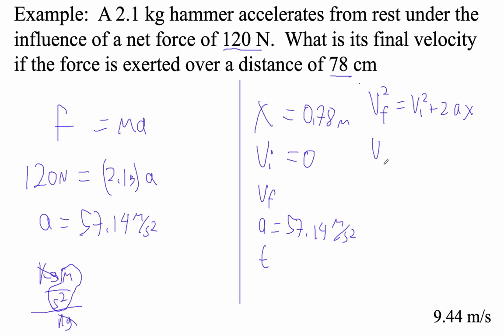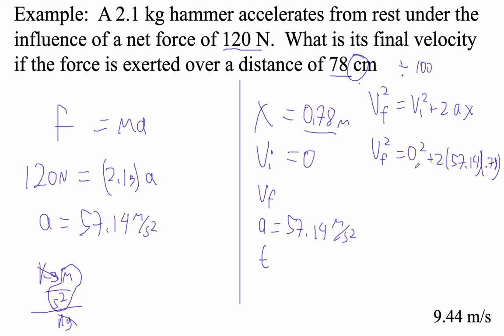Final velocity squared is 0 squared plus 2 times 57.14 times 0.78. The reason this is 0.78 is that it was given in centimeters, so you have to divide by 100.